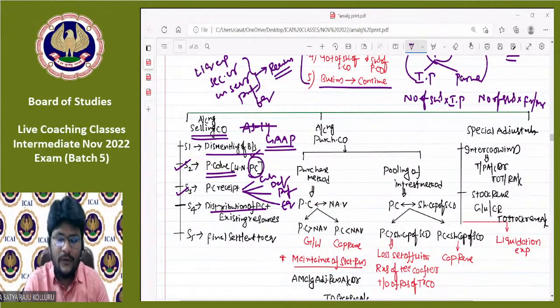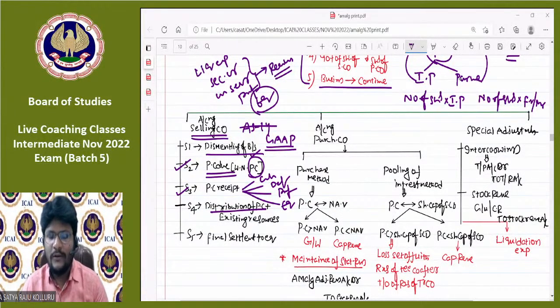That is nothing but distribution of PC among the various stakeholders. But before distributing among the equity shareholders, first you need to close the realization account. If you get a profit under the realization account, the entry is realization to equity shareholders. If you end up with a loss, the entry is equity shareholders account to realization account.